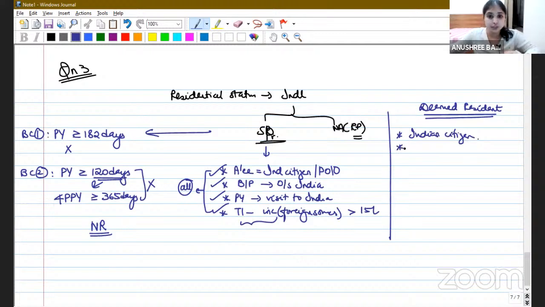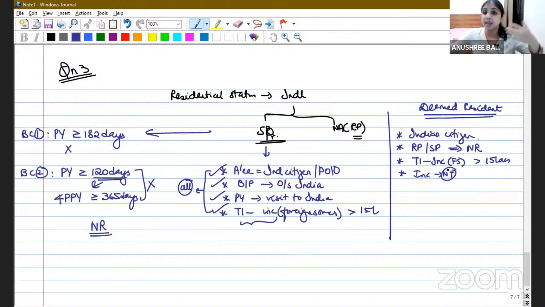Number two, whether regular provision, whether special provision, whatever is applicable to him, as per that, the answer should be non-resident. Condition number three, his total income minus his income from foreign source should be more than rupees 15 lakhs. And number four, his income is not taxable in any country. Why? Because of his residential status.